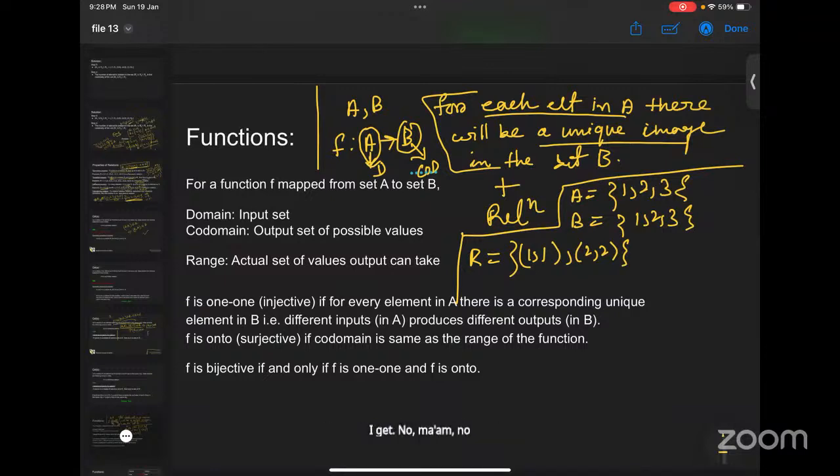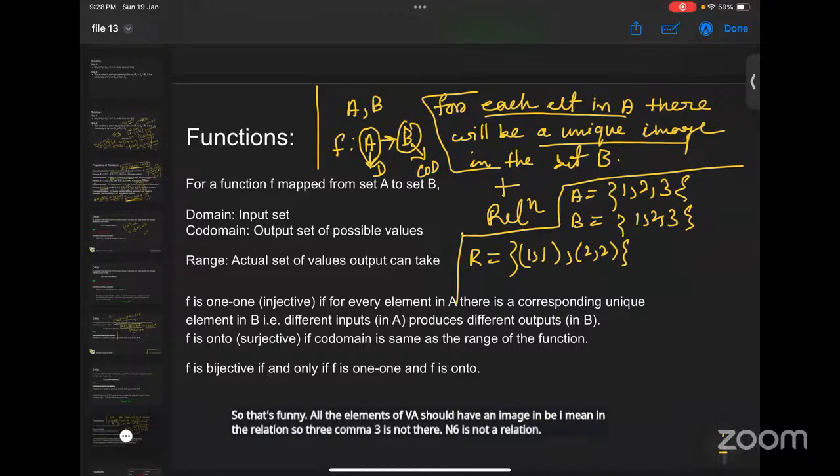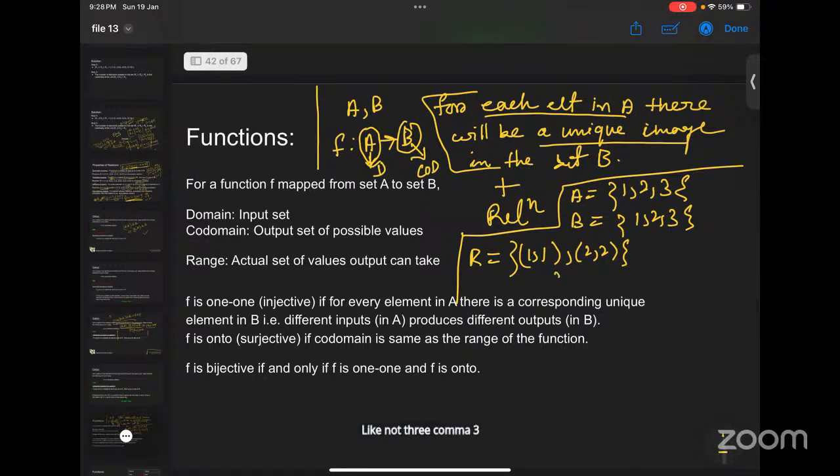Because 3 is not there. All the elements of A should have an image in B, I mean, in the relation. Like not necessarily (3, 3); we can have (3, 1), (3, 2), anything. But there should be an image for 3, like 3 should be there in the first position of some pair, right?